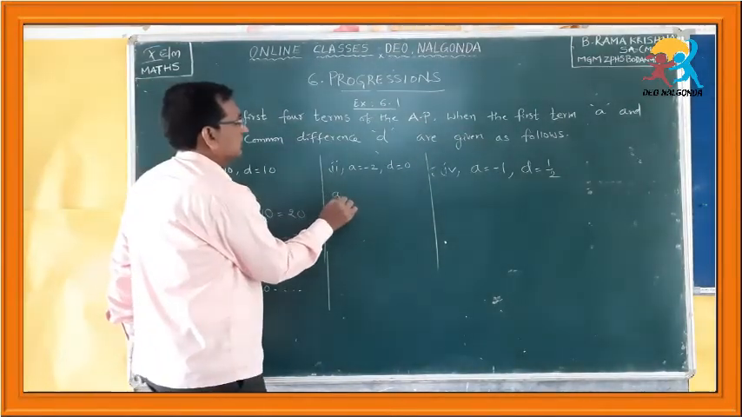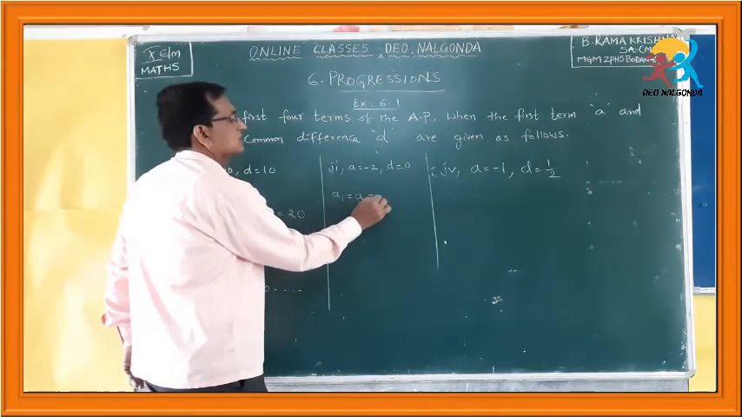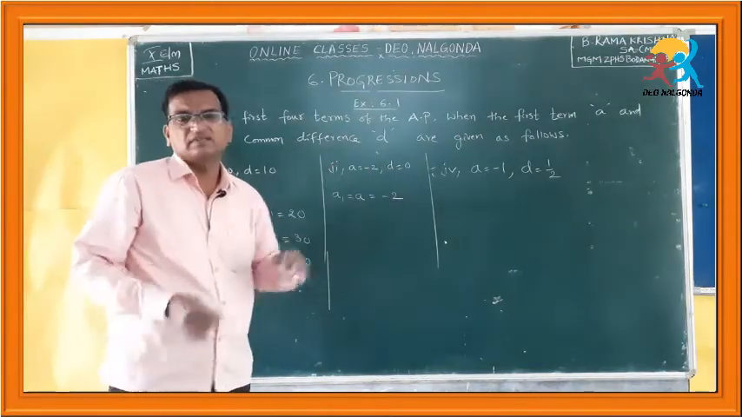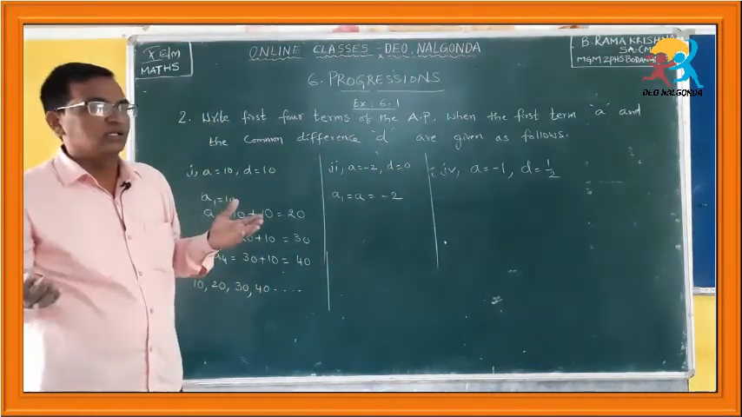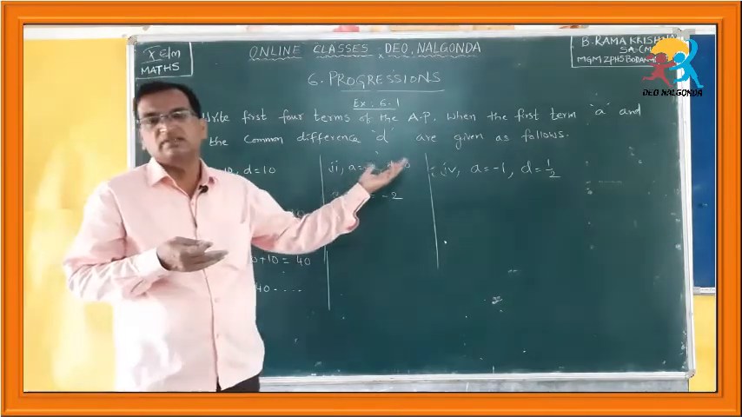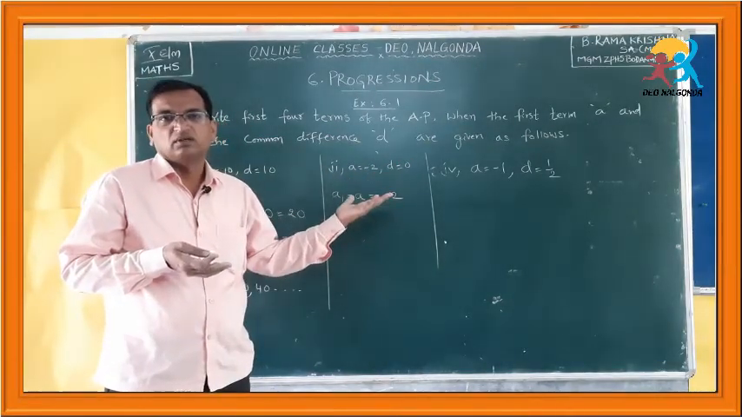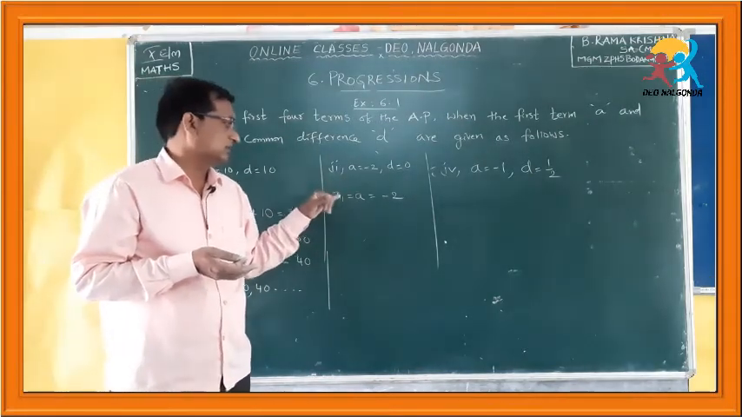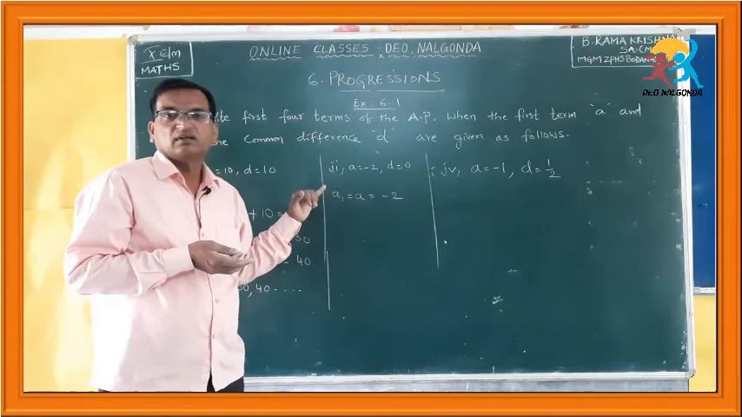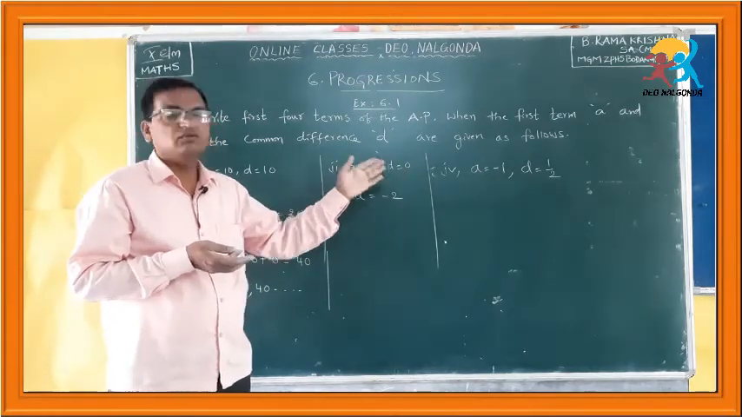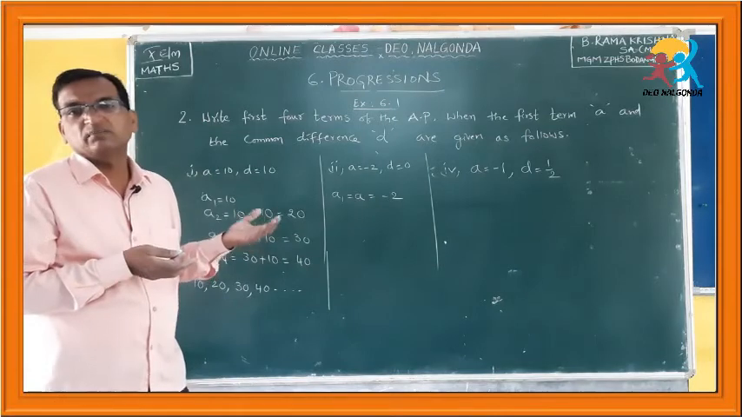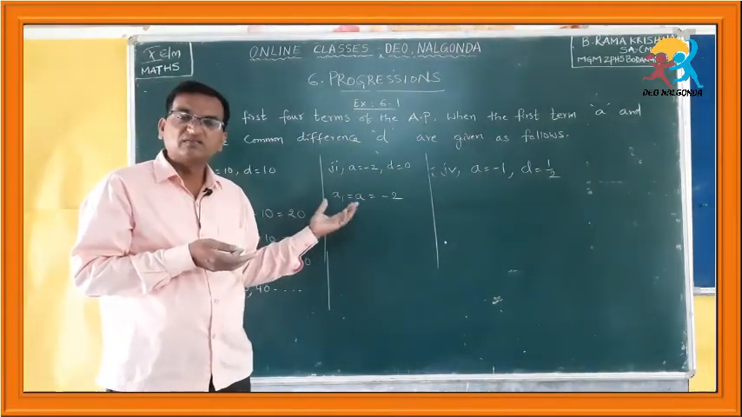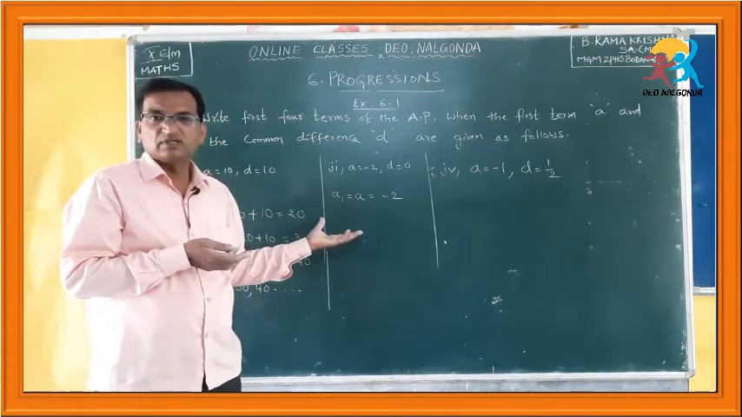So, what is A1? A1 is nothing but a, which is the first term. A1 is given. What is the common difference given here? 0, means between any two successive terms the difference is 0. So, can you guess what is the series here, or what is the progression here? You have to add 0 to the previous number. What do you get by adding 0? The same number only. So, this is a progression in which all the numbers are the same.